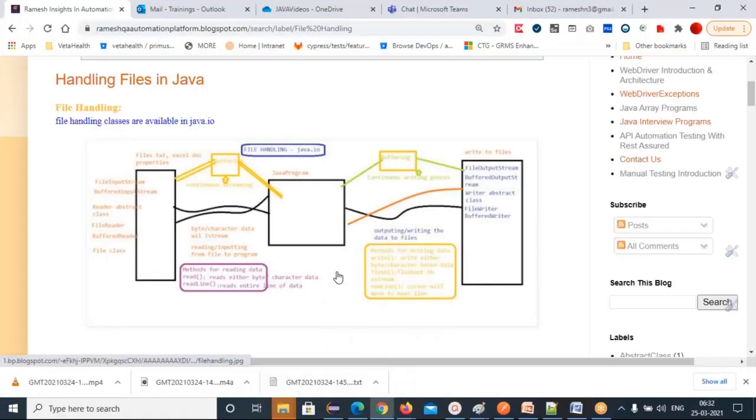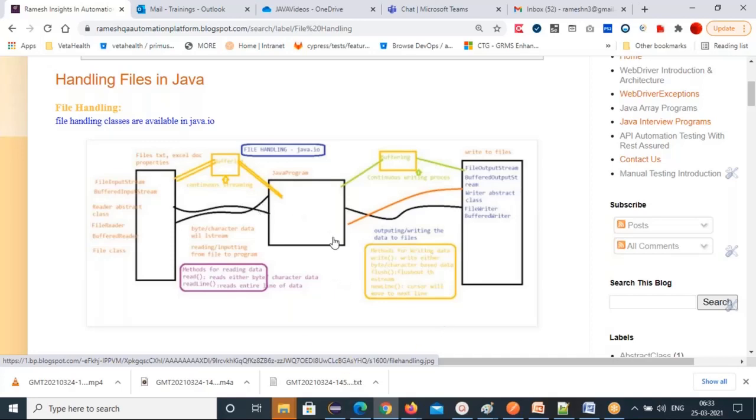How to work with files. Basically, this scenario is very important for us. Your test data can be stored in files, and from files to your Java program, how can you read? To read the data, you need this file handling concept. Or you have data and you want to write it to files. How can you write to the files? These are the two very important scenarios for us.